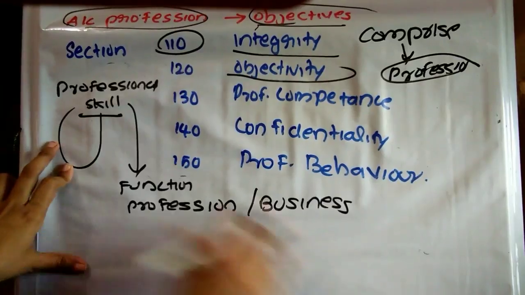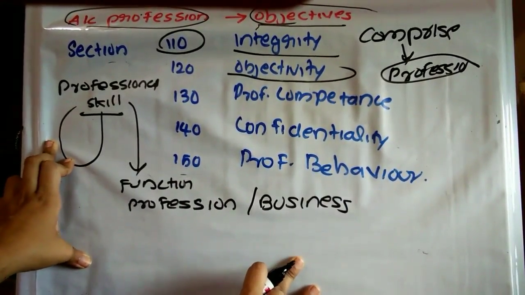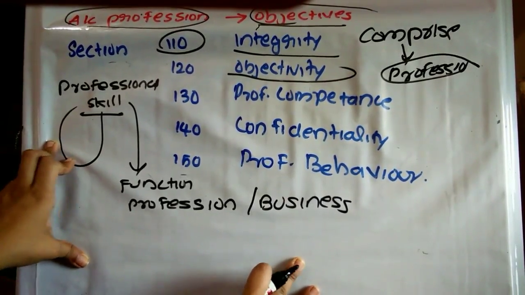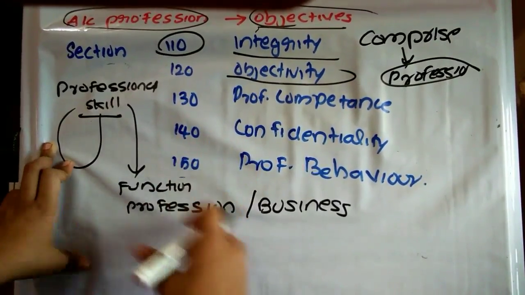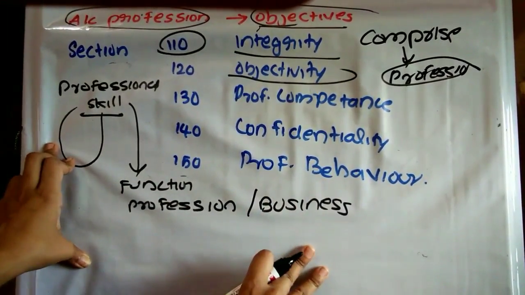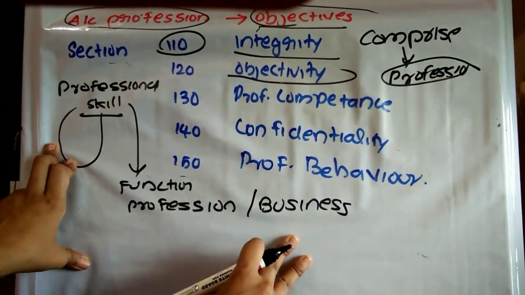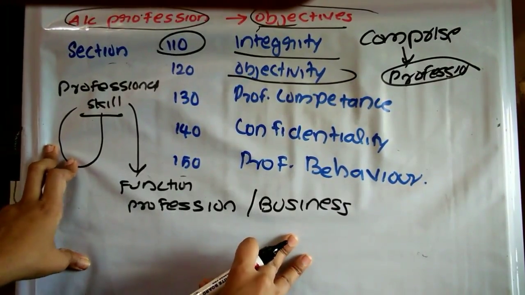Really sorry, friends. So how can a professional accountant obtain that professional skill? We know that our institute is conducting exams, that is the foundation, the CPT exam, the inter exam, and the last one is the final exam. In between this, we have to attend some seminars, GMCS, orientation courses, ITT.